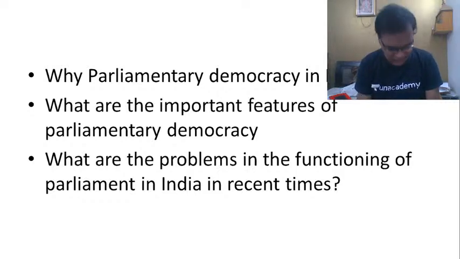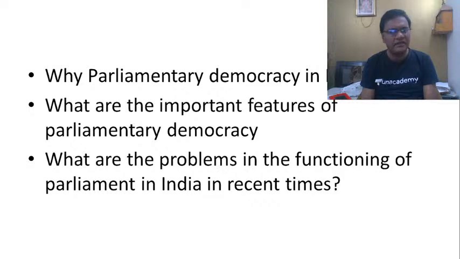What are the instruments used by legislature to control executive? First and foremost, you talk about question hour, which is the first hour of the functioning of parliament. Then zero hour, short duration discussions. Then different kinds of motions like adjournment motion, no confidence motion, censure motion, and then cut motions.